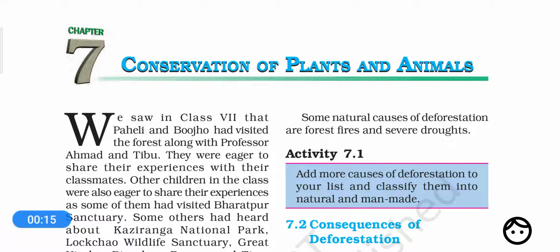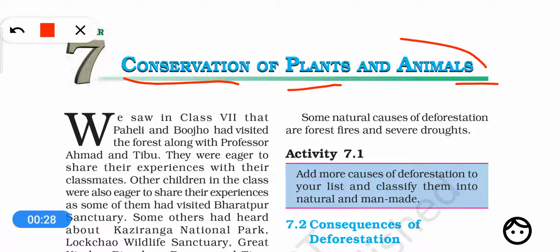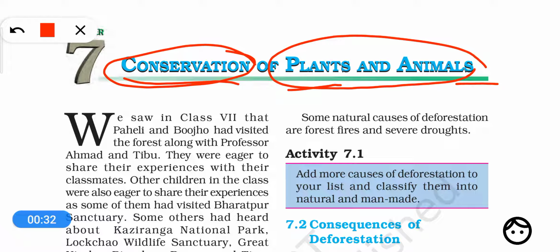So what we have to learn in this chapter is indicated by the title also. The title is Conservation of Plants and Animals. Conservation means saving, right? So we should save plants and animals. The topics will be why we should save plants and animals and how do we save plants and animals.